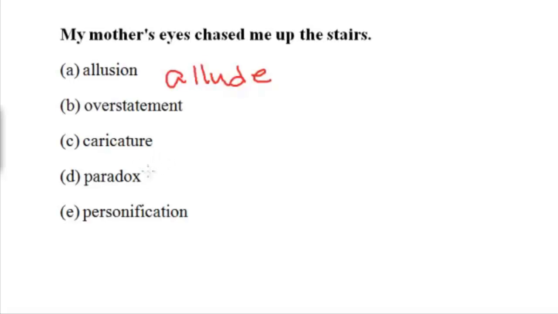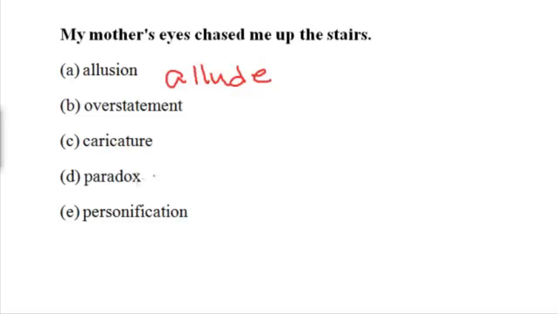Caricature can also be, it's usually a descriptive exaggeration. You see political comics in newspapers. They're caricatures. They're exaggerating certain parts of a person to make people get the joke or identify the person with that characteristic. Paradox is something contradictory to what you have to do. So for instance, you have to die in order to go to heaven, right? So in order to go somewhere, you have to die. It's a paradox, right? It's not an irony, right?